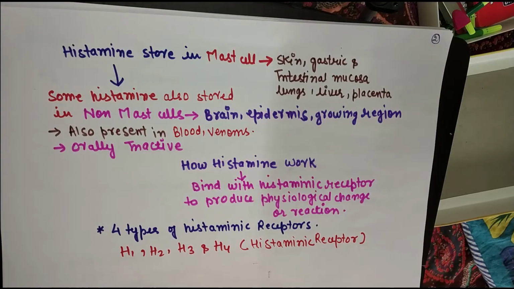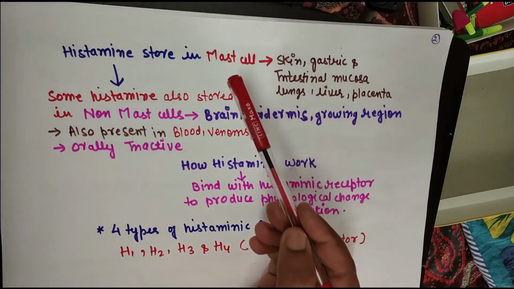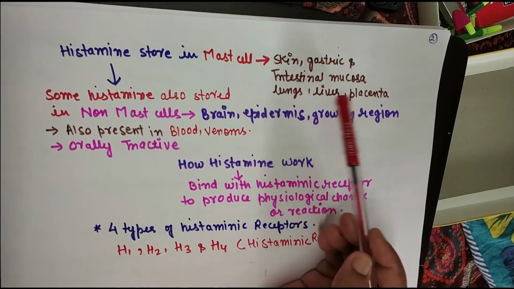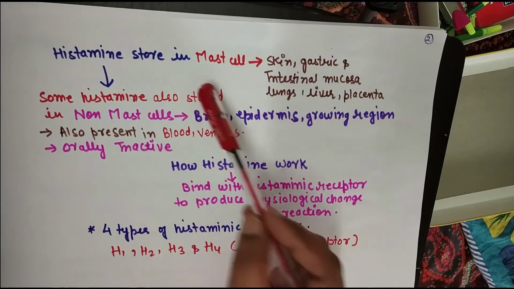Now let's discuss a brief introduction about histamine. As we already discussed, histamines are stored in the mast cell. The majority of histamines, around 95 to 98%, are stored in mast cells. But some portion of histamines are also stored in some non-mast cells. Here you can see the mast cells which are present in skin, gastric and intestinal mucosa, lungs, liver, or placenta. There the histamines are stored.